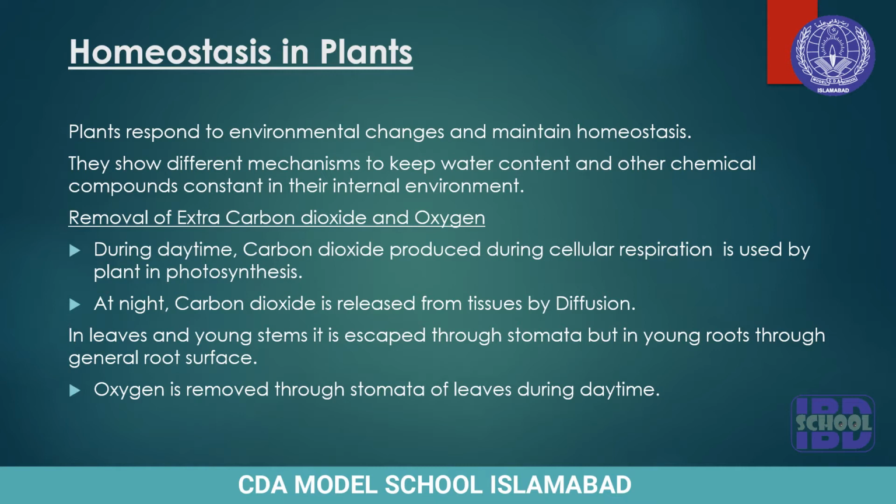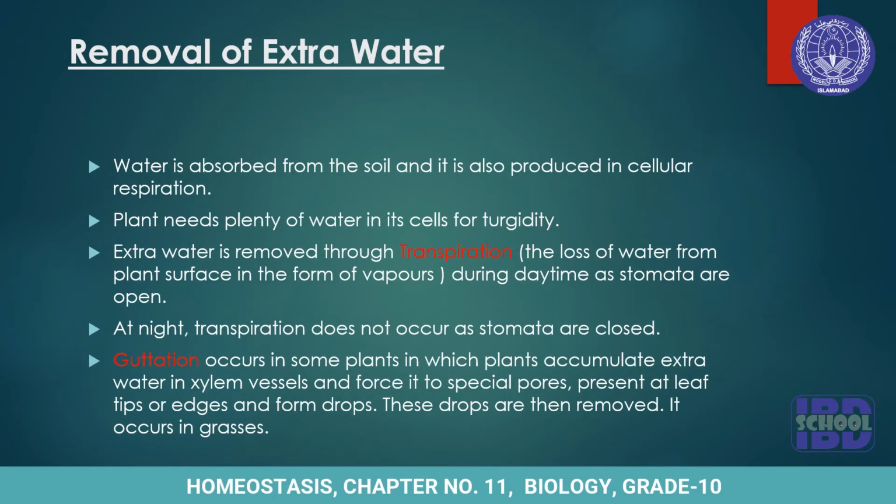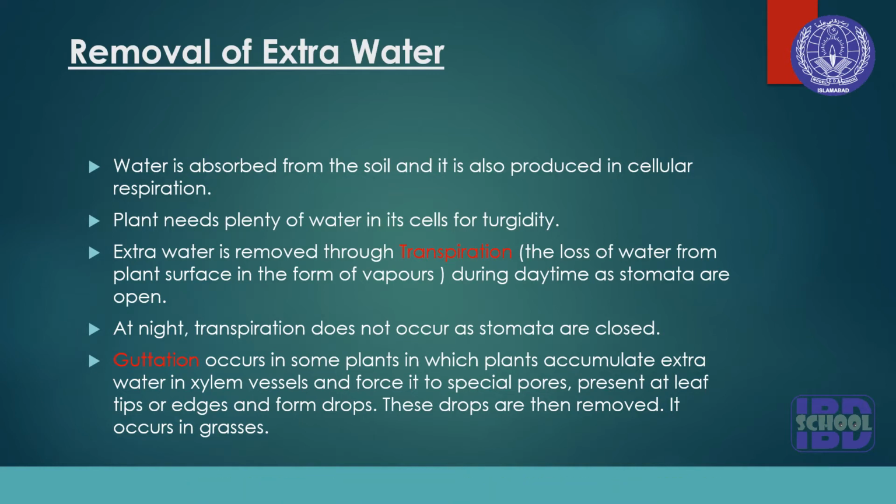And what happens with extra oxygen? Oxygen is removed through stomata of leaves during daytime. Why during daytime? Because photosynthesis is taking place during daytime, and the extra amount of oxygen is removed through stomata. Then comes removal of extra water. Water is absorbed from the soil and it is also produced in cellular respiration.